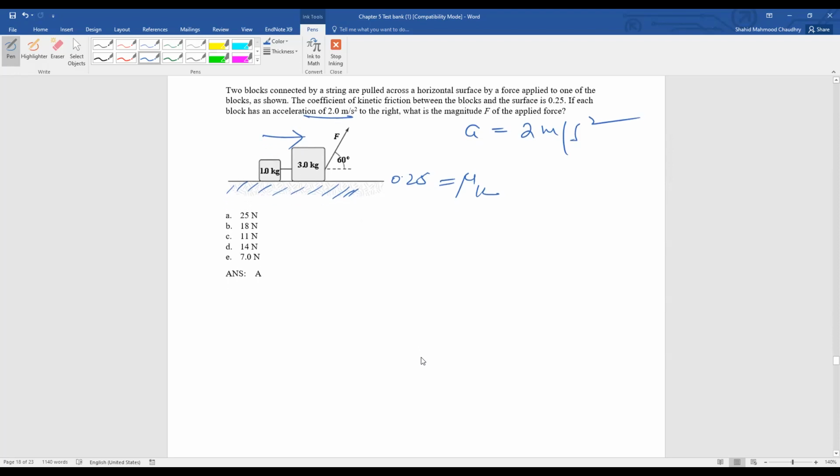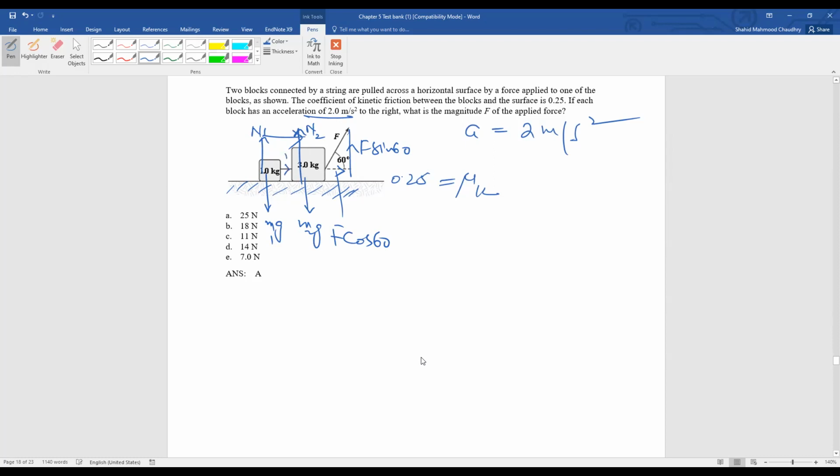So what we will do? We will find the components: this component is F cos 60, and this is F sine 60. Here is M1G and the normal reaction N1, and here is M2G and the normal reaction N2. The two bodies are connected with a string, and the tension is moving toward the right side.